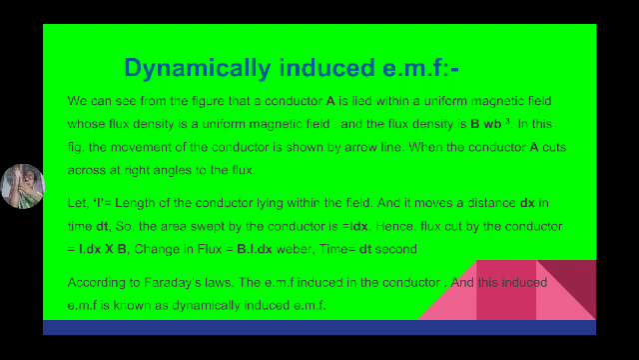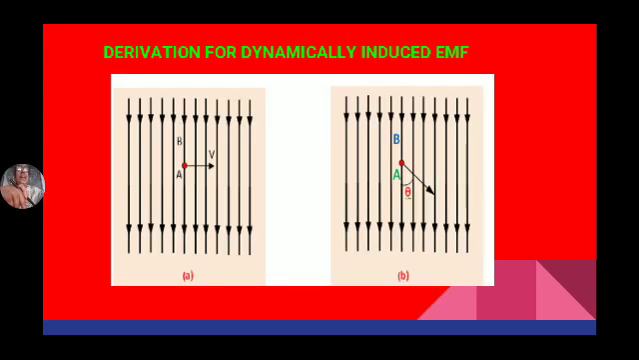Now this dx distance is travelled in a time dt. What is the rate of change of flux? L into B into dx by dt, where dx by dt is nothing but the velocity of the conductor. So now we can say L into B into v.